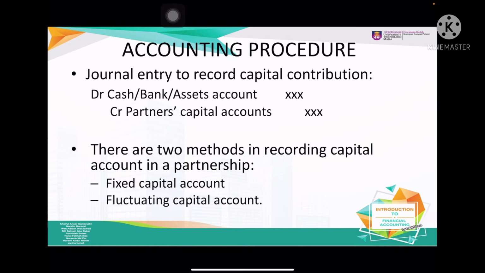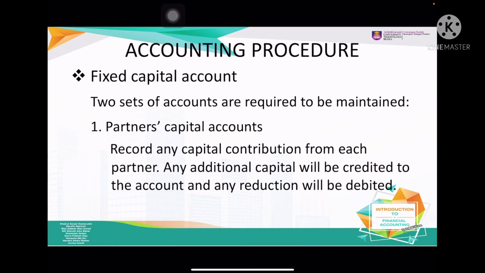Alright, accounting procedure, how to record it. Number one, for the capital contribution, just like normal, we debit the asset and we credit capital, but we have the name of the partner's capital account. There are two methods of recording capital. Number one is the fixed capital account. Number two is the fluctuating capital account. Now we see what is the difference between the two.